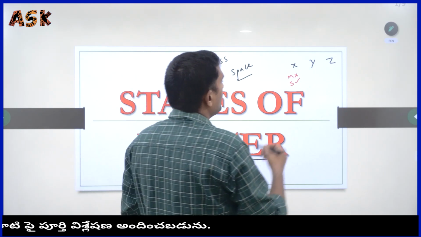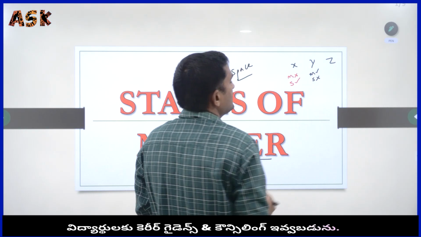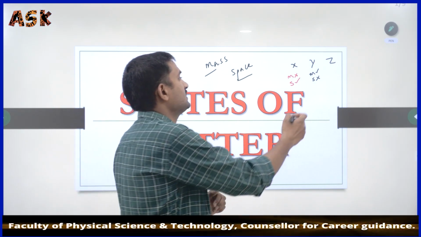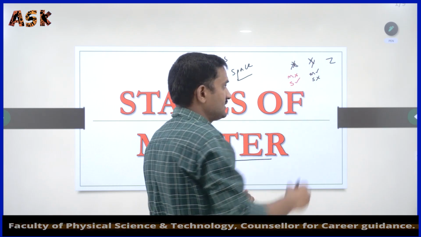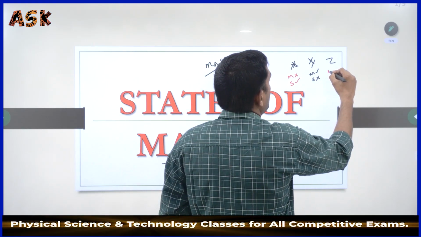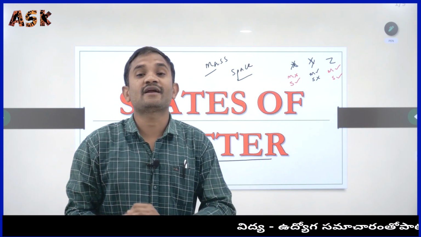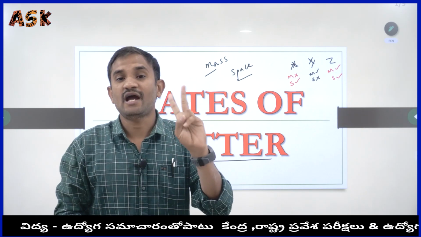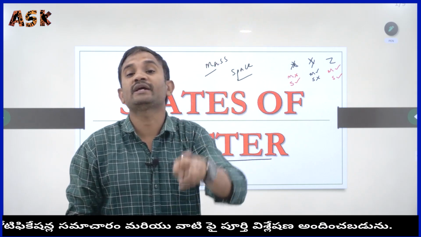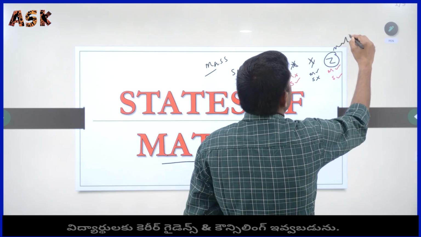Y is available; it has mass but does not occupy space. Can we consider Y as matter? No, Y is also not matter. Z is available here; it has mass and occupies some space. So we can consider Z as matter because it has both conditions: it has mass and it occupies some space. That's why we consider Z as matter.